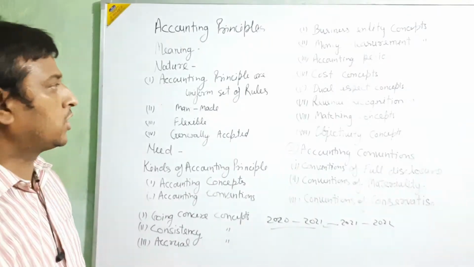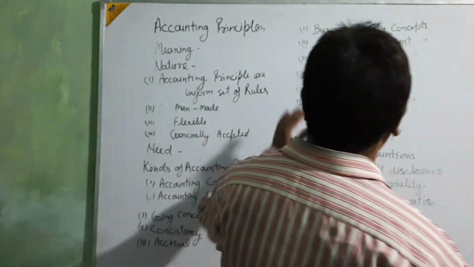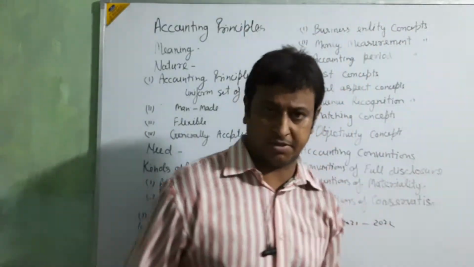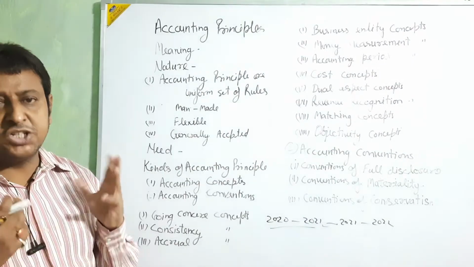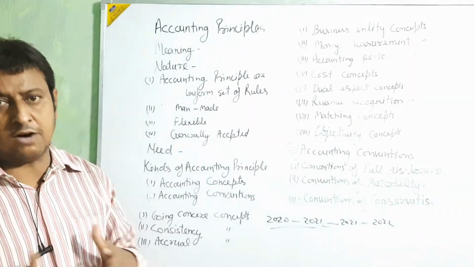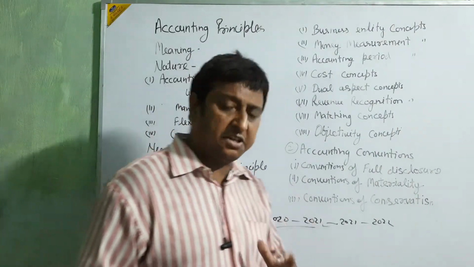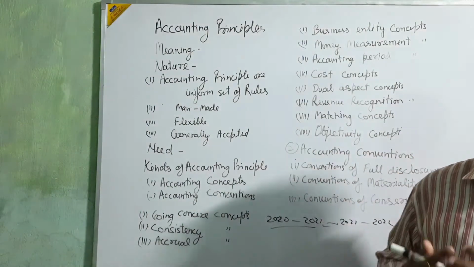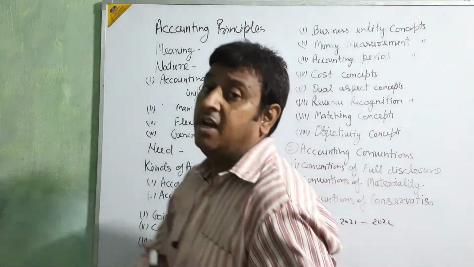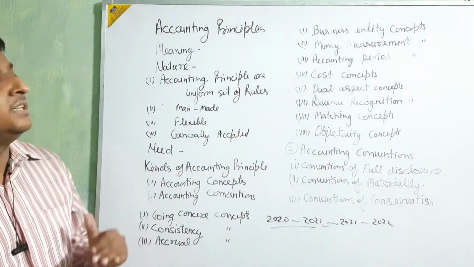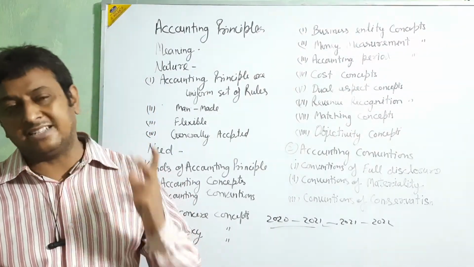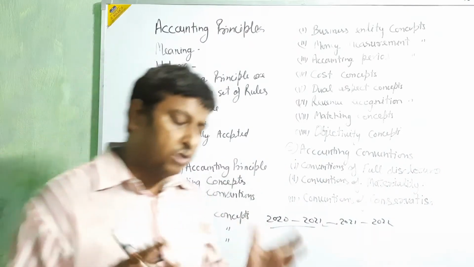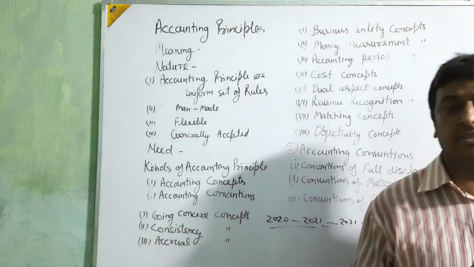Clear, beta? Okay, next. I am going for the next business entity concept. Entity means position, face off. Business entity concept. In this concept, the accounting principle is telling that only the transactions of the business should be taken in the accounting; business and person both are separate persons, separate things.